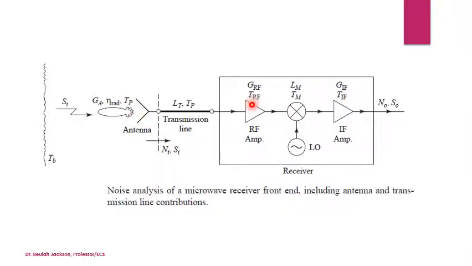Then coming to this, this is the transmission line, with its transmission line loss and physical temperature.